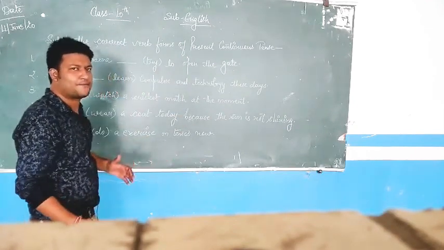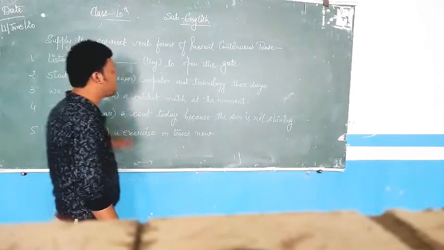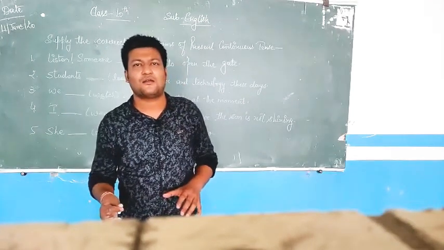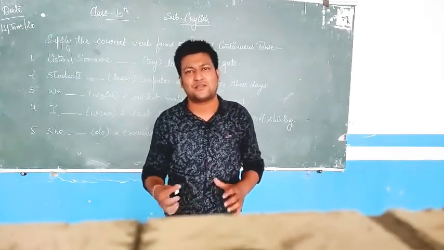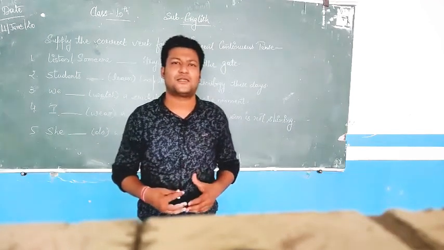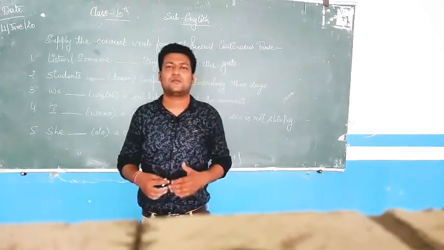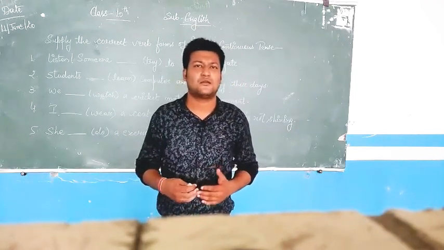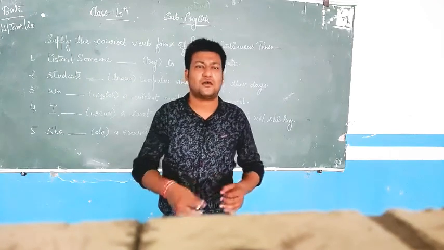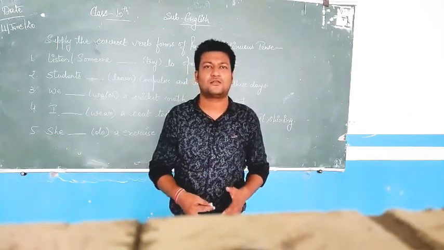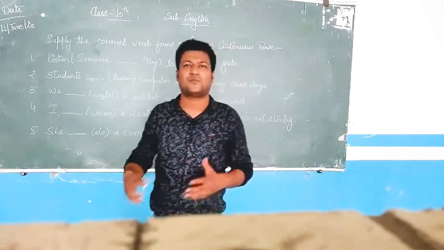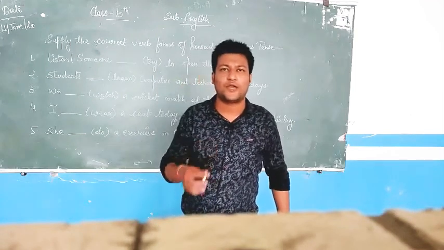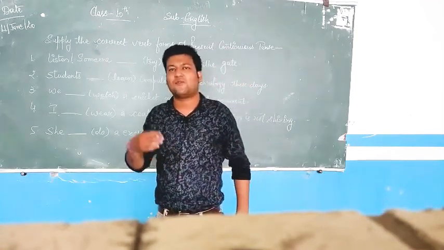Now when I say listen with an exclamation mark, why do we use an exclamation mark? Exclamation mark is related to exclamatory sentences. And what are exclamatory sentences? Exclamatory sentences are used to express sudden or intense feelings. Sudden means on the spot, at that particular time when someone is speaking. What is the first use of present continuous tense? I have told you that it is when the activity is going on at the time of speaking.